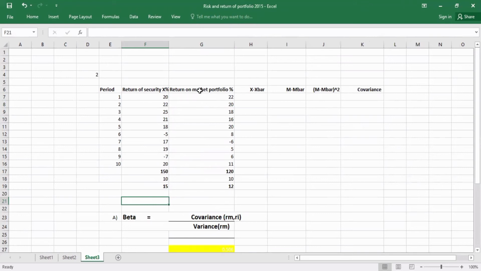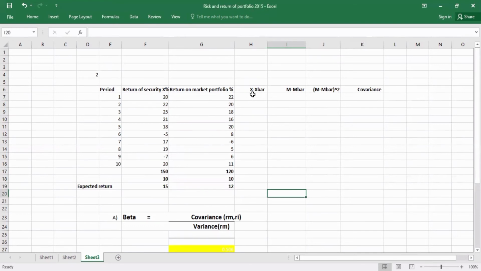For the return of market portfolio, in the same way, we get the total value over the 10 periods and divide by the number of periods. Total value is 120. 120 divided by 10, the answer became 12. So these are the expected returns: return on security X 15, return on market portfolio 12.